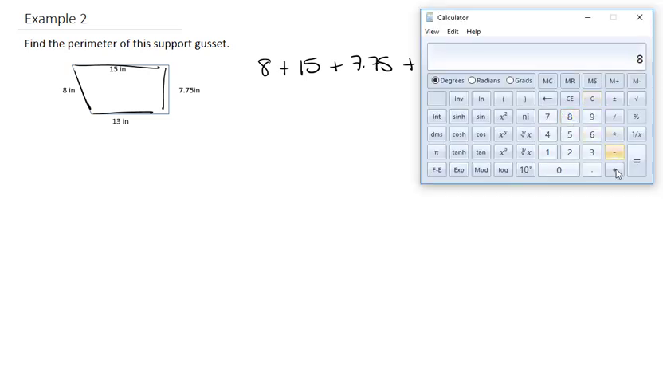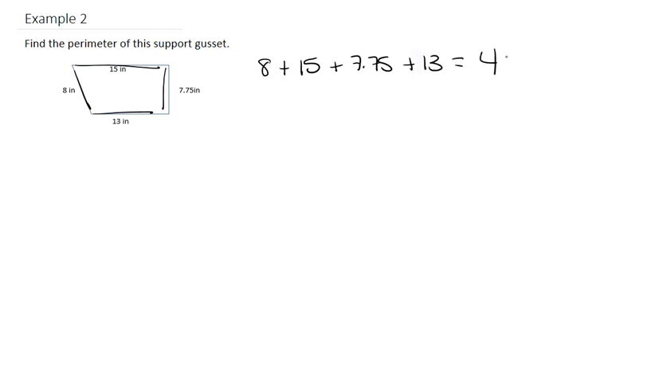So 8 plus 15 plus 7.75 plus 13, which is equal to 43.75 inches. So this would be our solution.